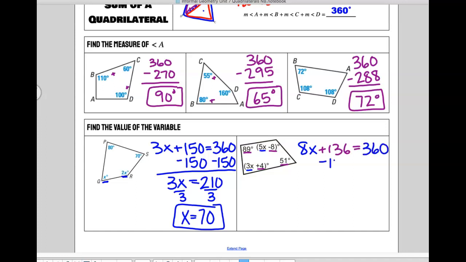So I'm going to subtract 136. 360 minus 136 is what? 224. And then divide by 8. What do we get? Did you say 28? Yeah. The rest of you, are you okay with 28?